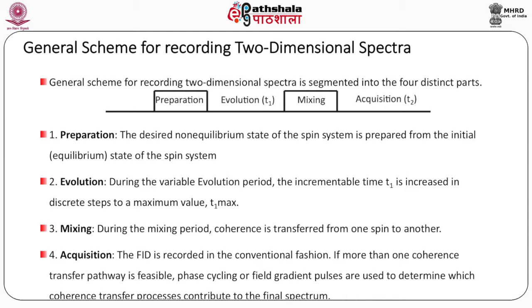Acquisition: the FID is recorded in the conventional fashion. If more than one coherence transfer pathway is feasible, phase cycling or field gradient pulses are used to determine which coherence transfer processes contribute to the final spectrum.